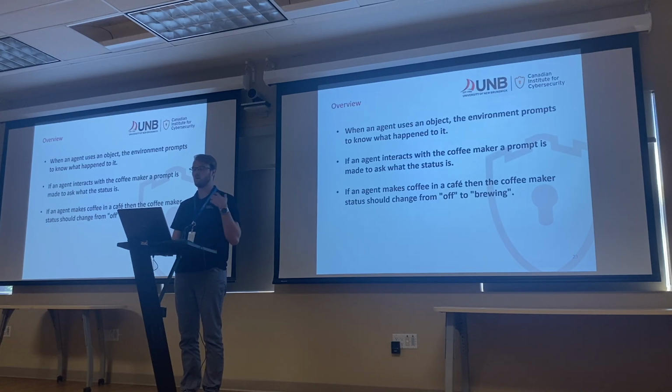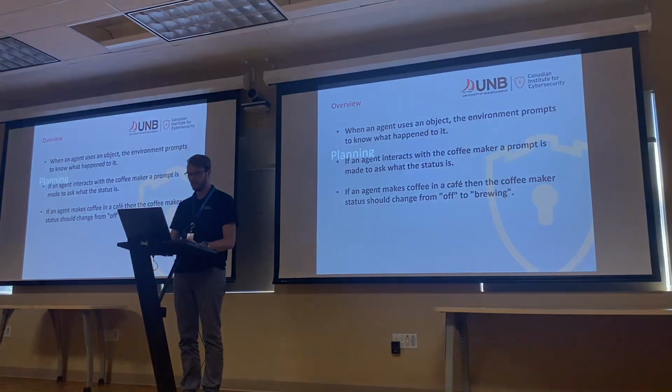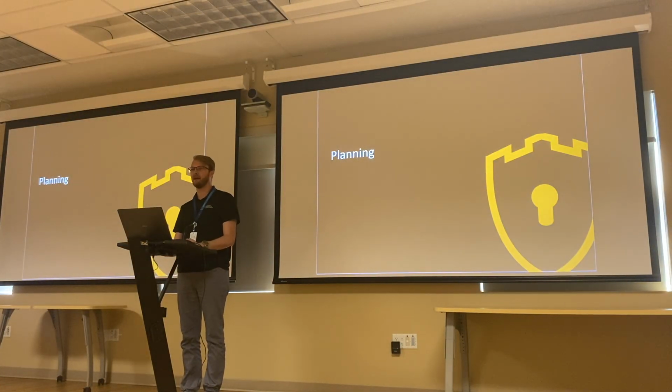And then we might say, well, how are they going to use objects? When an agent uses an object, the environment prompts to know what happened to it. So if the agent walks up to a coffee maker and takes some kind of action on it, the environment will say, what kind of action do you want to do on this coffee maker, right? And then the environment might change it from off to brewing, for example. So that's a little bit on the environment, how this is all going to work.